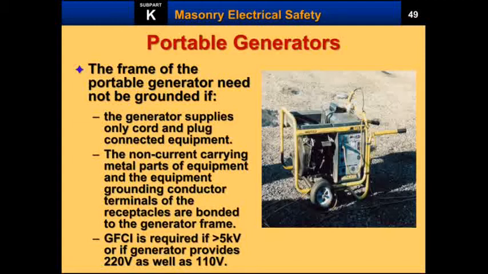Coming to portable generators. Generators are basically used for electric power generation, and these are the devices which give electric voltages. Usually the portable generator should have the following characteristics. The frame of the portable generator need not be grounded if the generator supplies only cord or plug connected equipment, and the non-current carrying metal parts of equipment and the equipment grounding conductor terminals of the receptacles are bonded to the generator frame.